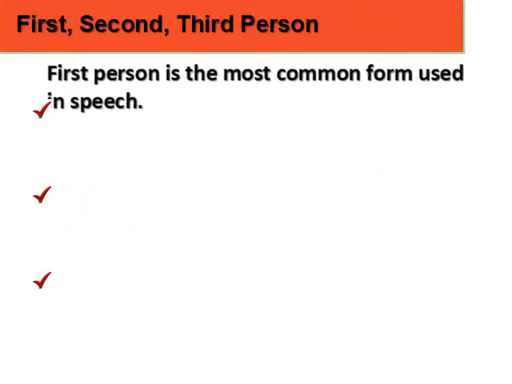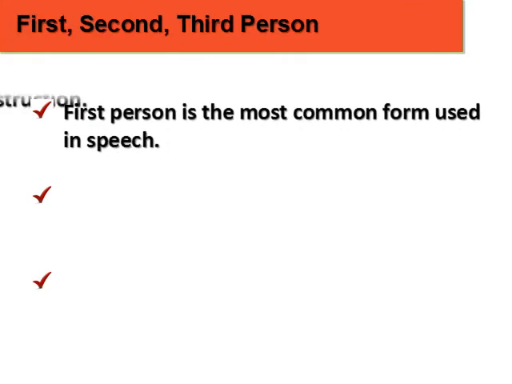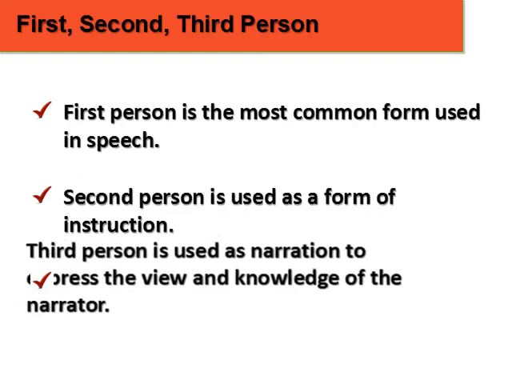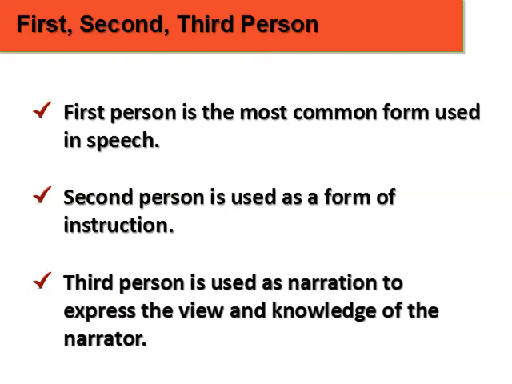First person is the most common form used in speech. Second person is used as a form of instruction. And third person is used as narration to express the view and knowledge of the narrator. In some languages, person or point of view is usually communicated with a prefix or suffix, not a separate word. You should do what is most natural in your language.